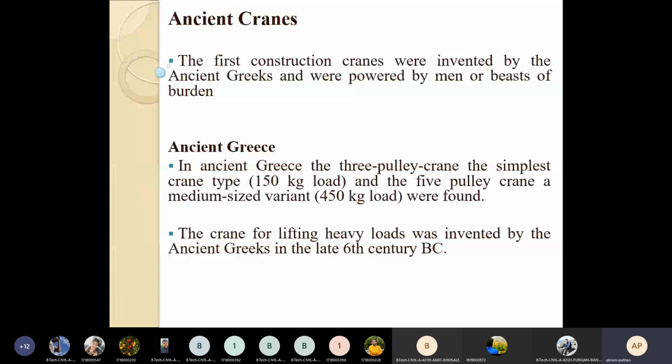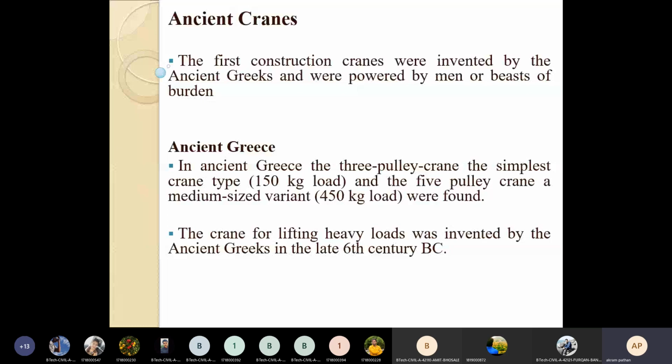In the historic period, there was also a crane manufactured with a simple mechanism. The crane was made of wood, where some pulleys were attached in front of one inclined member, and a simple rope, and the lifting capacity of that crane is 150 kg to 450 kg.